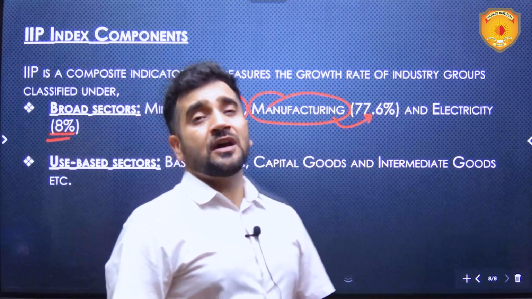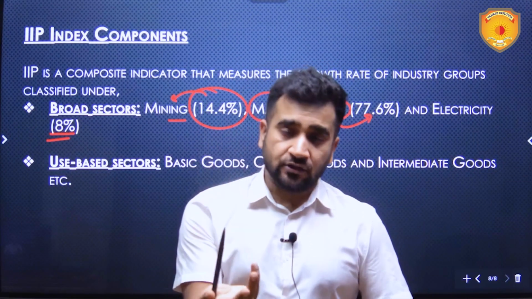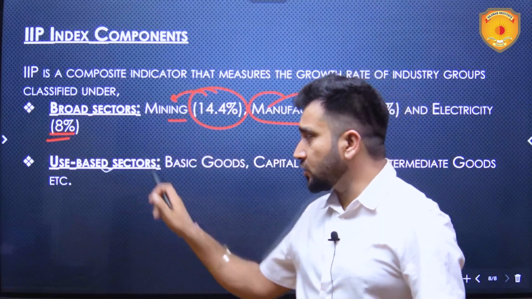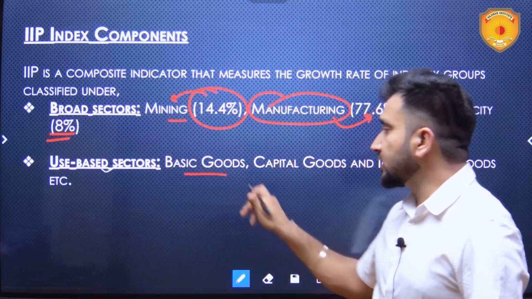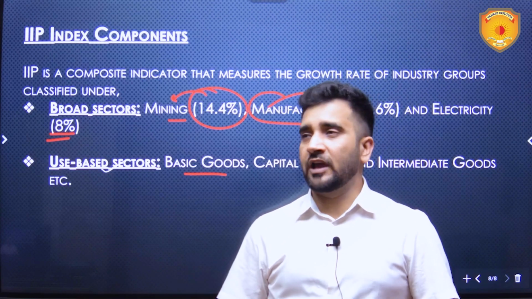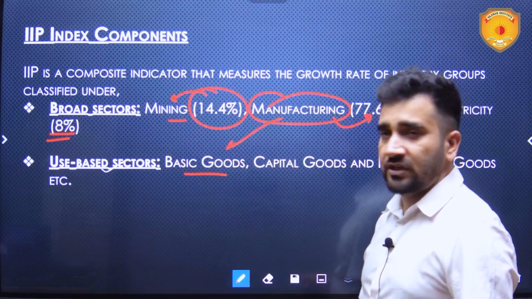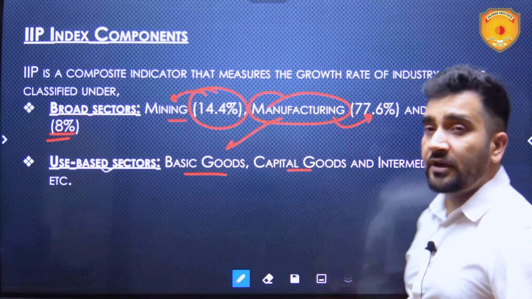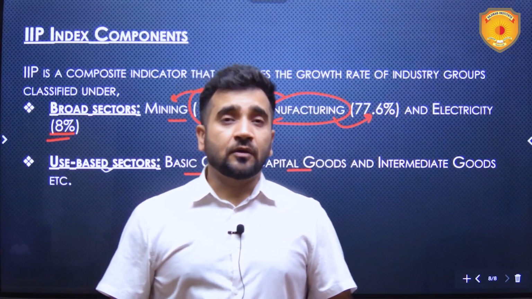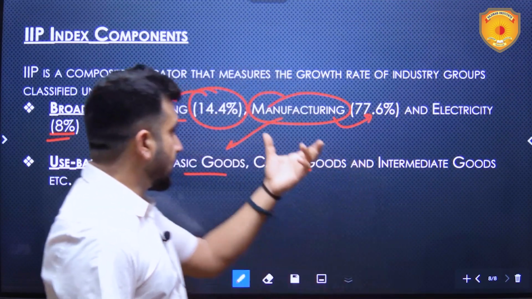So what has been the economic activity or the output activity in these three broad sectors actually determines IIP. Then there is another classification over here, that is use based sectors. Basic goods like grocery products and all, these are basic goods, or home care products. Obviously they will come in manufacturing. Capital goods are basically machines which make more money or more value. So obviously this will also come under manufacturing.